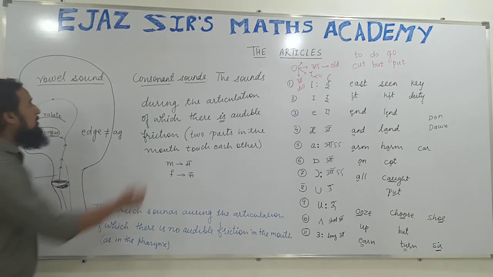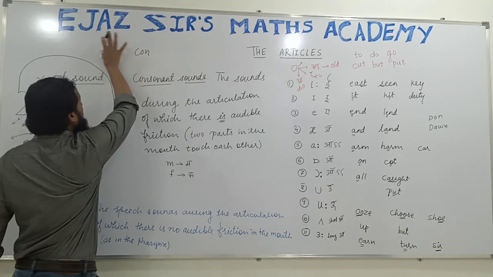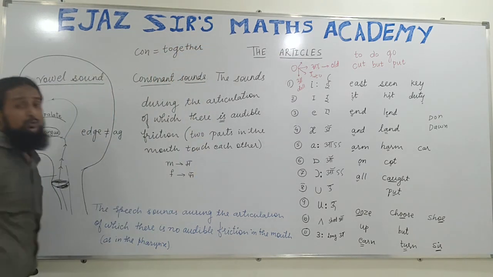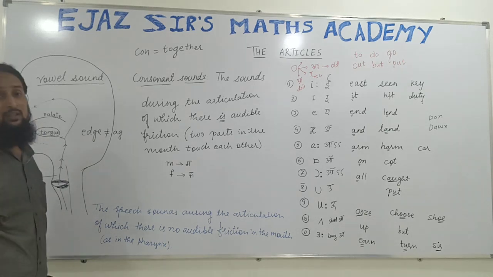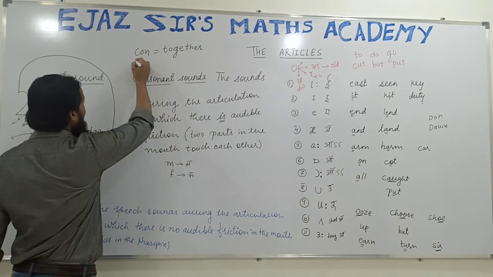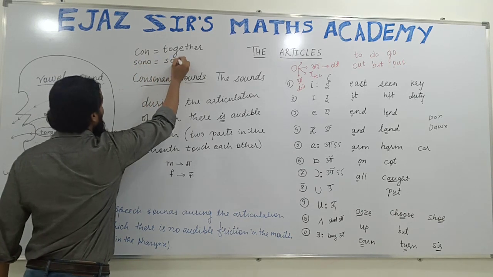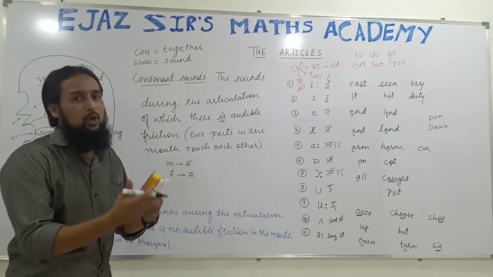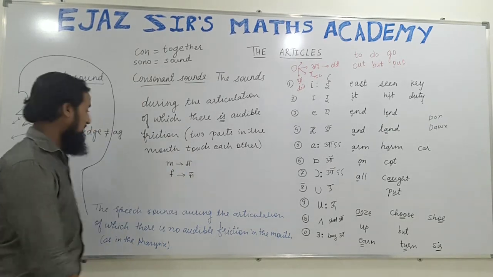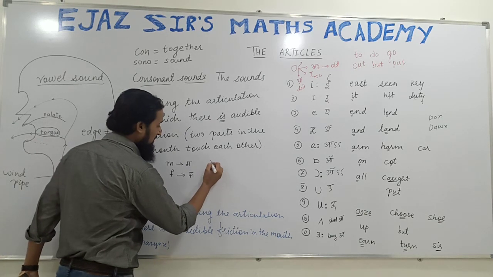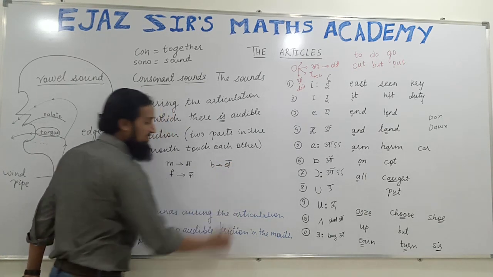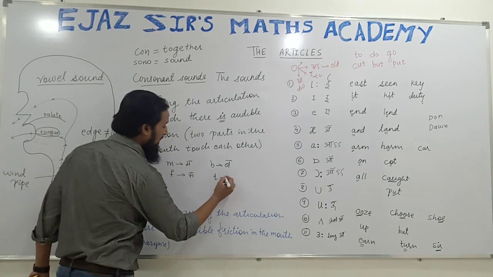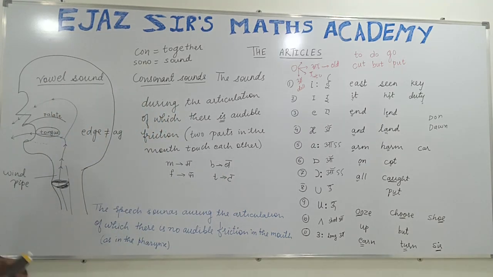And what is the meaning of the word con? In English, con always means together. Connectivity, conjunction. Con means together. And sono means sound. So consonants are two parts touching each other and together joining in producing the sound. When you say ba, your lips touch each other. When you say pa, your lips touch each other.